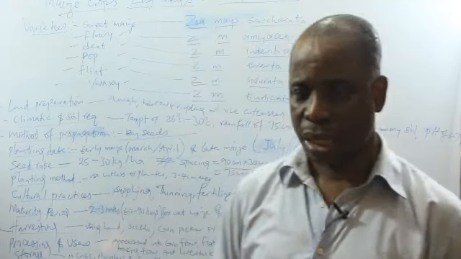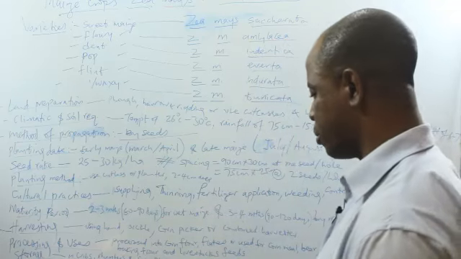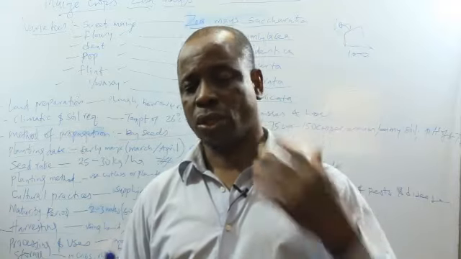But that's not recommended. The recommended method of storing maize is in cribs and in rumbles or in silo. Silo will be for industrial storage.